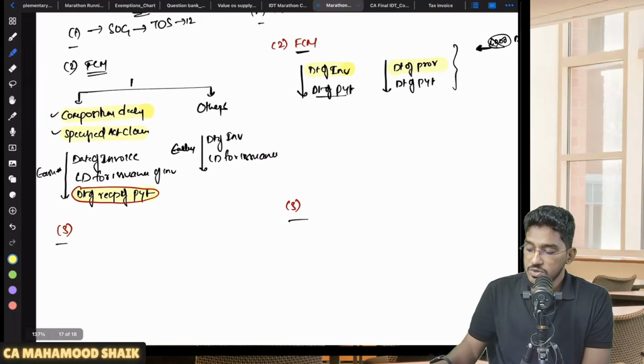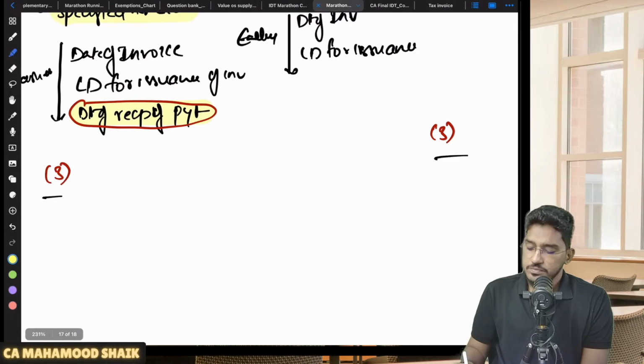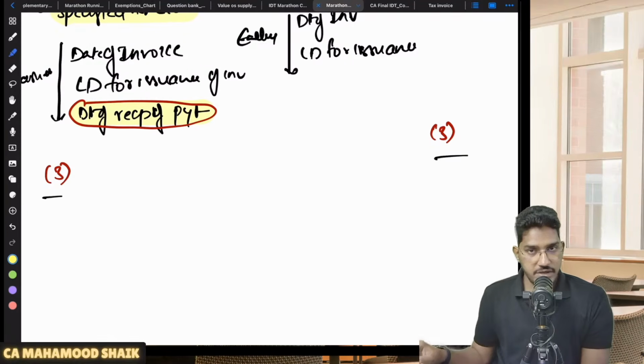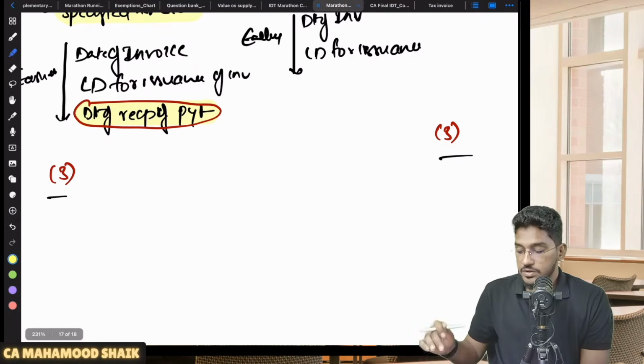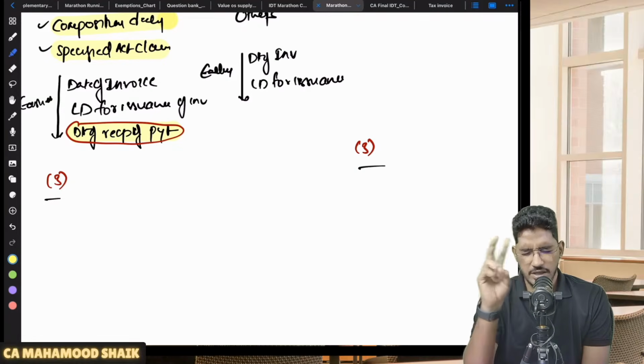But whatever 1,000 rupees of relaxation they have given, in case you are receiving the advance up to 1,000 rupees, you can ignore the date of receipt of payment and you can determine the time of supply as per date of invoice or last date for issuance of invoice, whichever is earlier. But this relaxation is there only up to 1,000 rupees of advance payment. Okay, right.